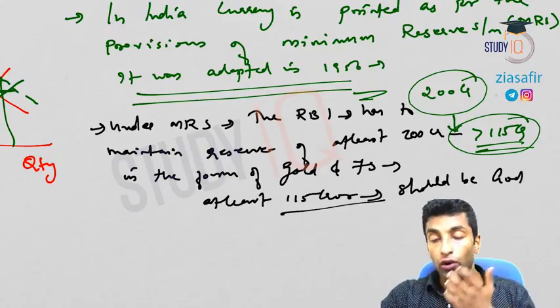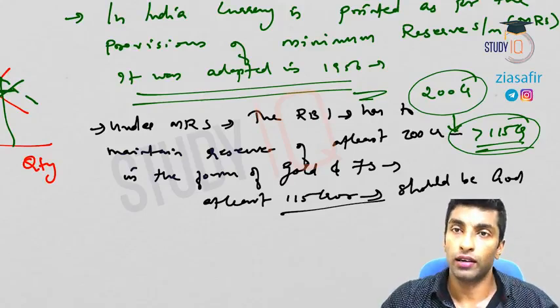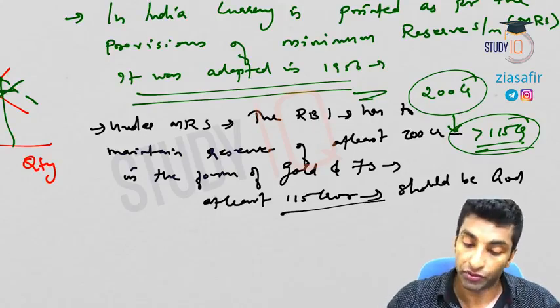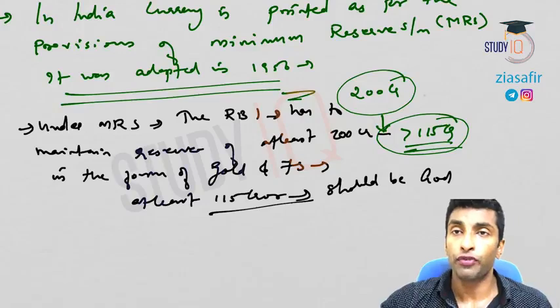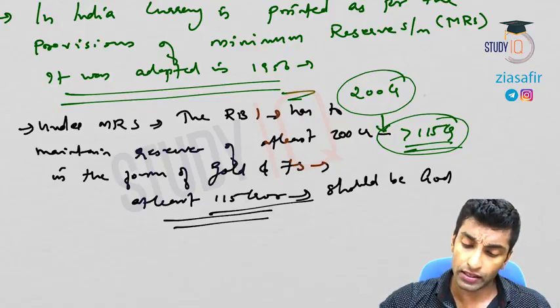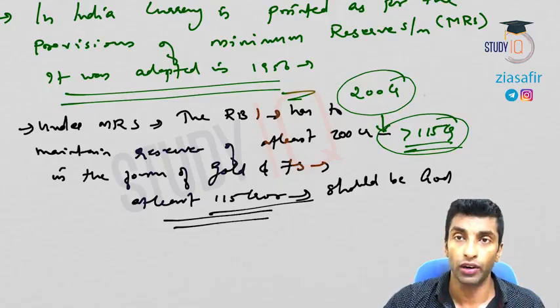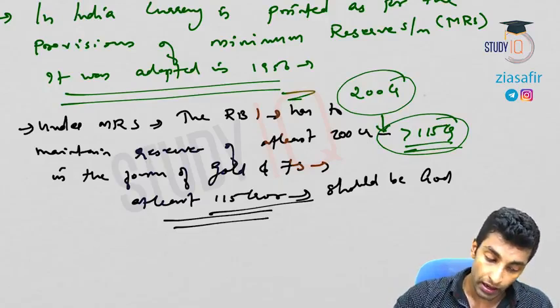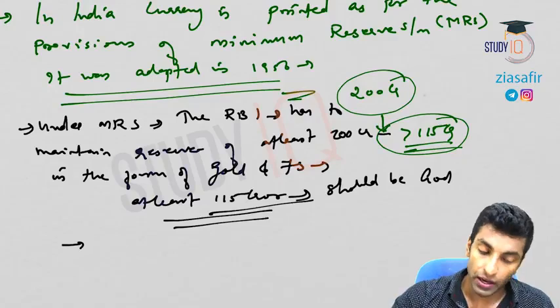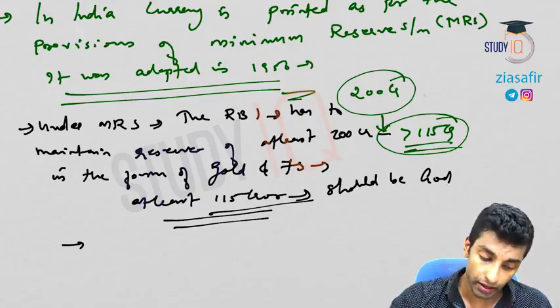It can be 200 crore also gold, not a problem, but 115 minimum should be gold. Foreign securities also include forex, the hard currencies: euro, pound sterling, dollar, all of this can be included. Now subject to maintenance of such reserve, RBI is empowered to print unlimited currency.